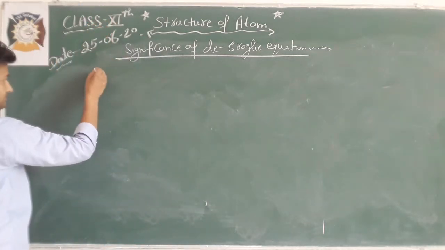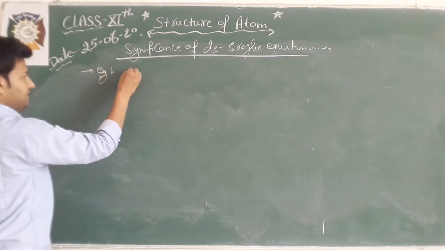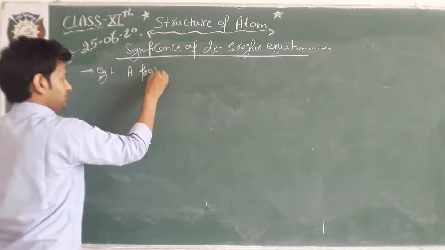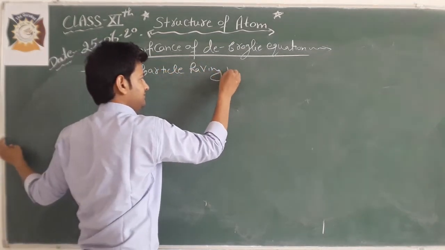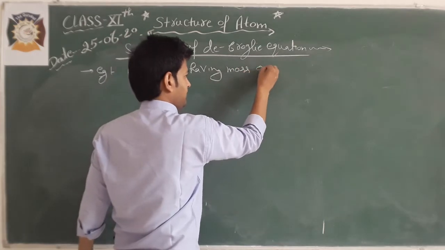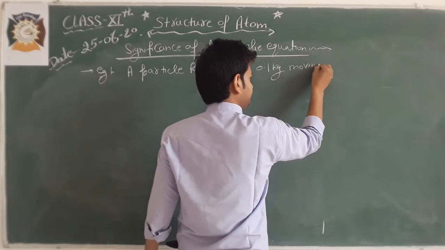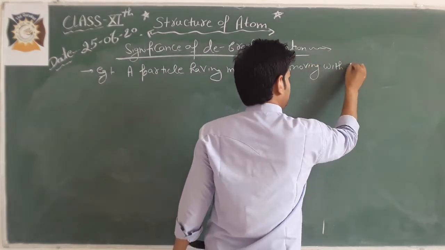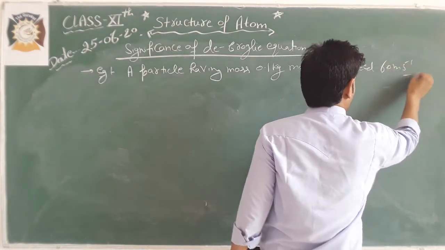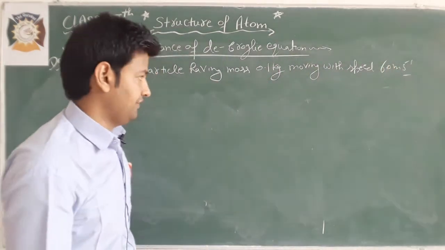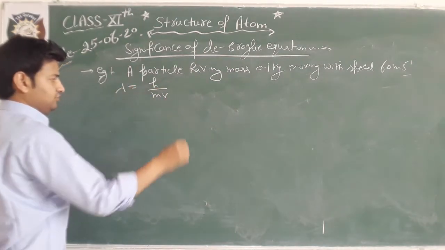Let us take an example: a particle having mass 0.1 kg moving with speed 60 meter per second. Then its wavelength lambda is equal to h by m into v.